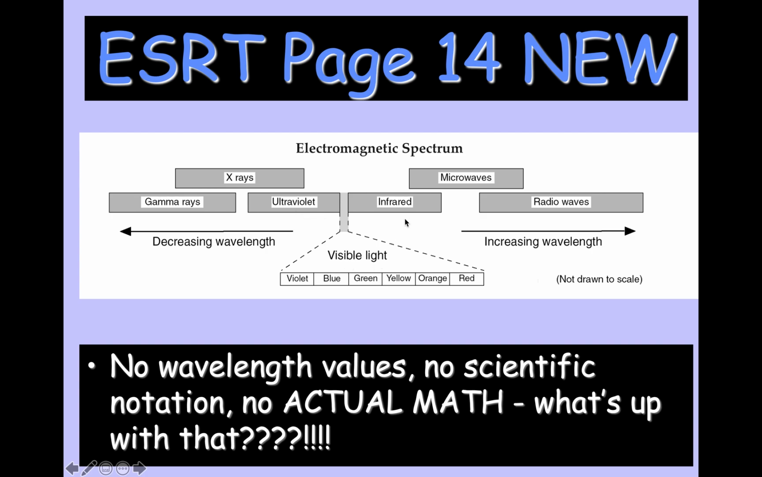So if we're shifting to the left here, we're blue shifting, not violet shifting, blue shifting. Our wavelength is getting shorter. If we're moving to the right here, we're red shifting. Our wavelength is getting longer.